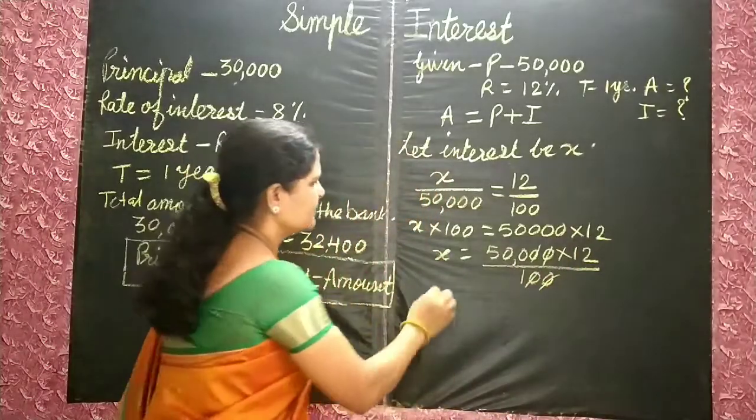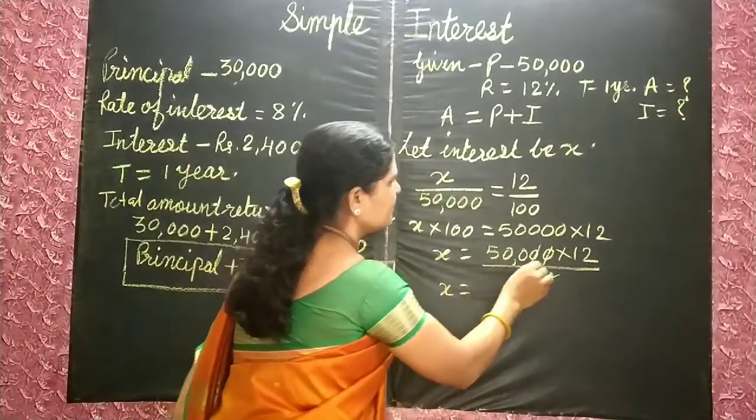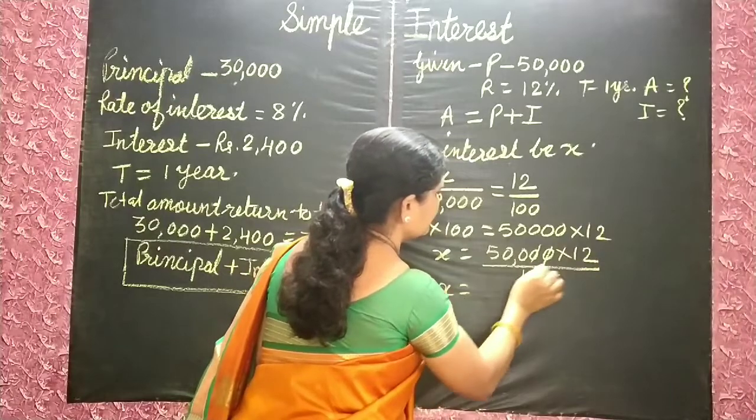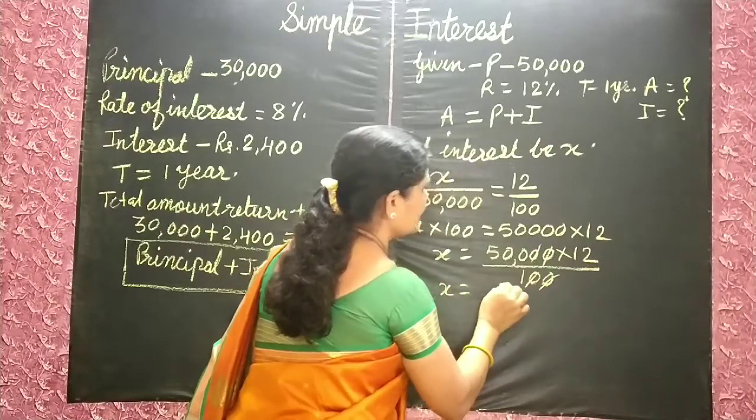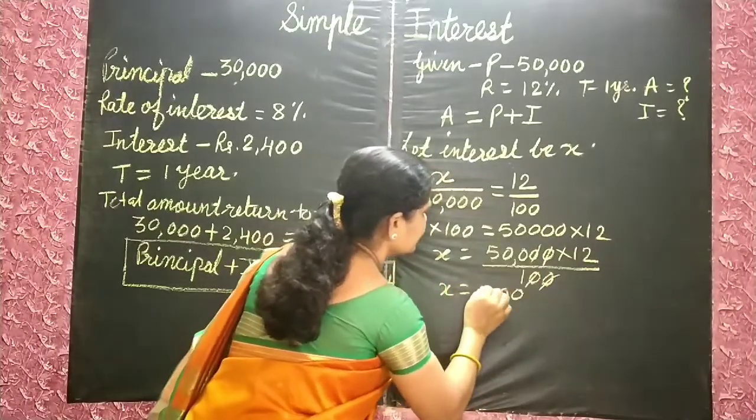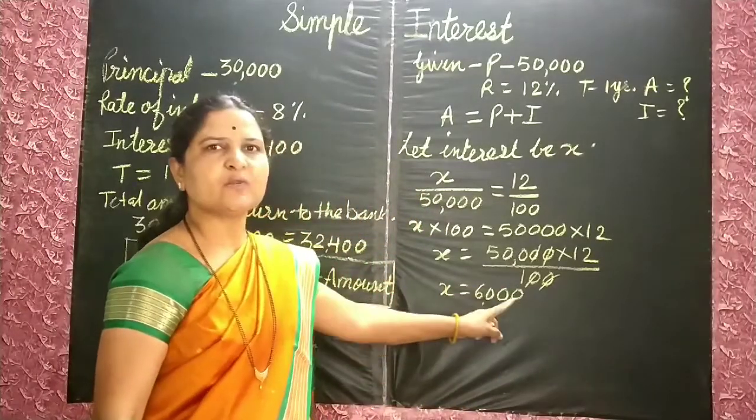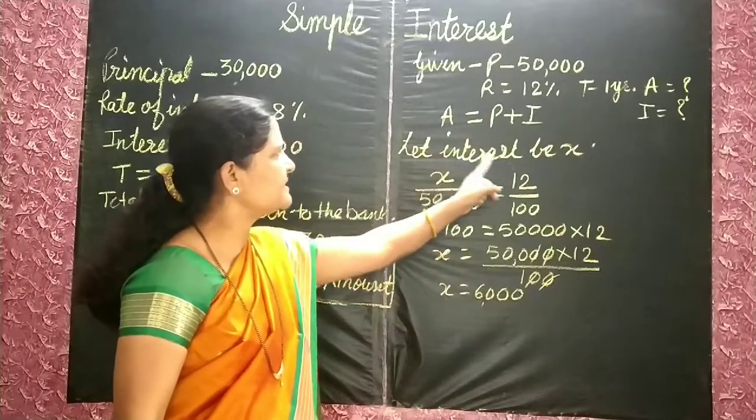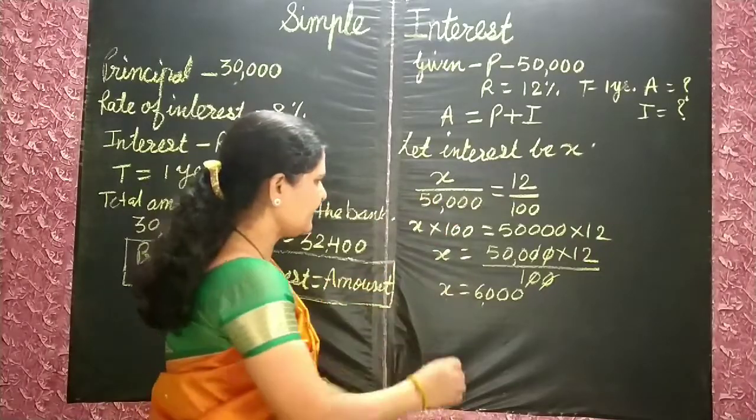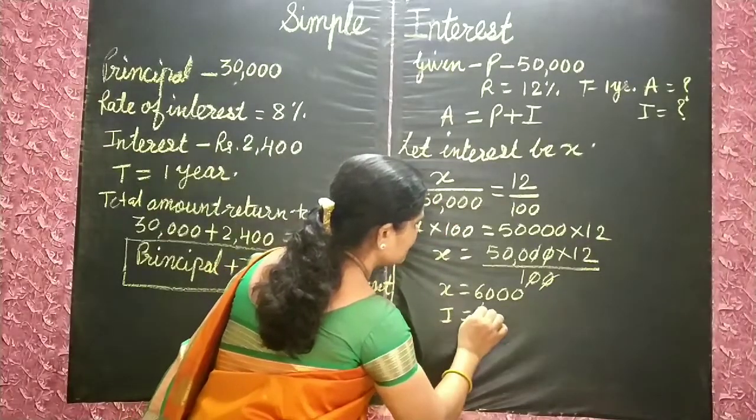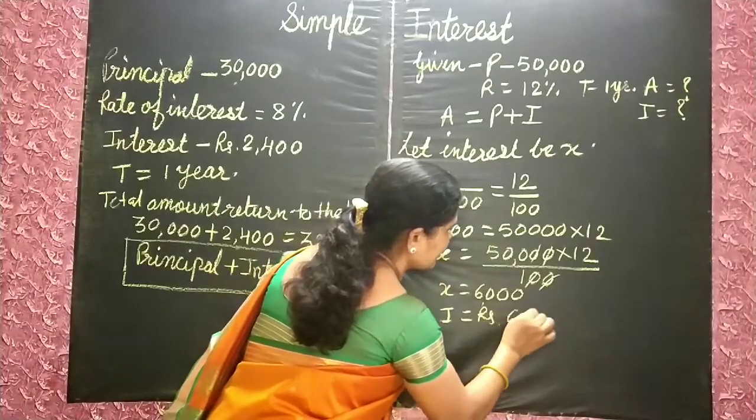Cut 0, 0. So X is equal to 1200, 12 5s are 60. How much? 6,000. What is this? X. X is the interest. It means I is equal to rupees 6,000.